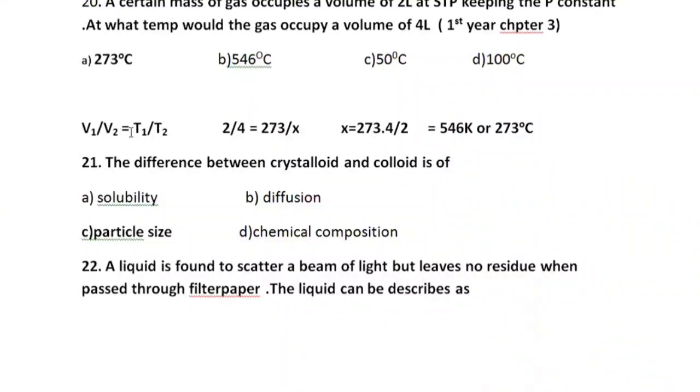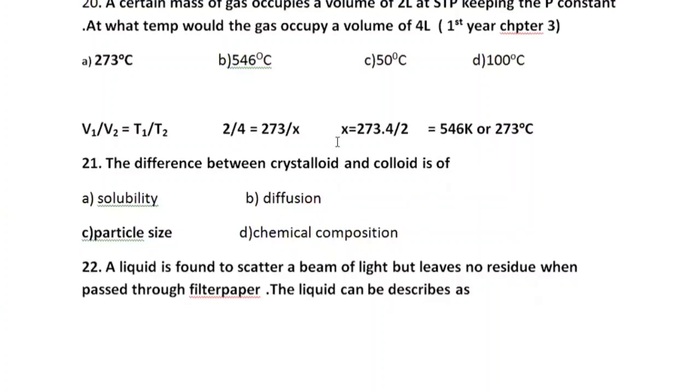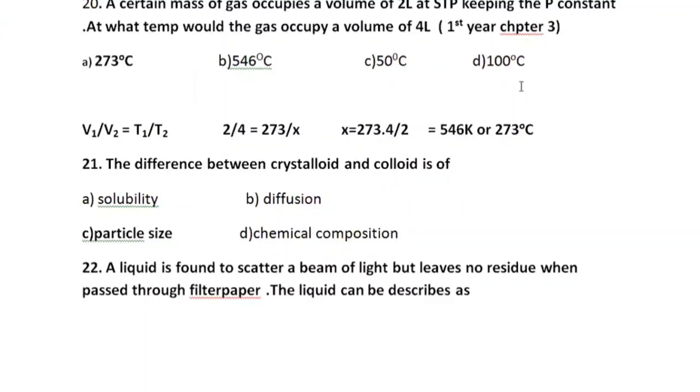So V1 over T1 is equal to V2 over T2. 0 degree centigrade, first you have to convert it into Kelvin, means 0 plus 273 is equal to 273. By putting the values of V1, V2 and T1, you can calculate the value of T2. So the answer comes to be 546, but this answer will be in Kelvin. So you have to subtract 273 to obtain the answer in degree Celsius, because the options are given in degree Celsius. The answer comes to be 273. So A is the right option.